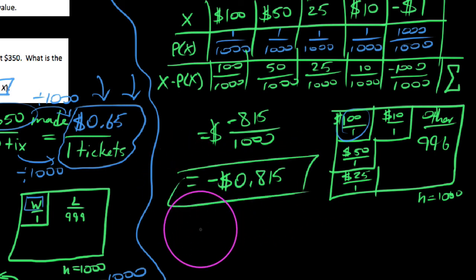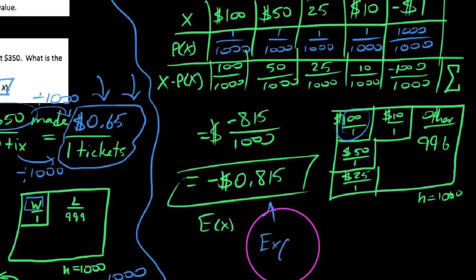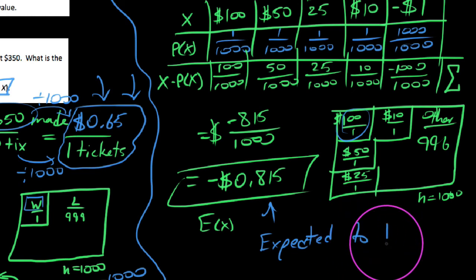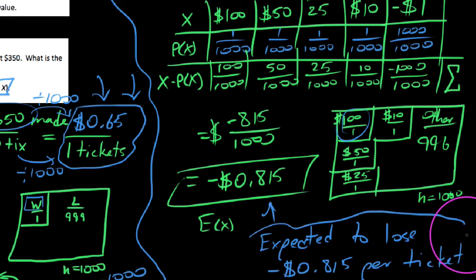And again, we're going to give this a name. This is our expected value, expected gain. But what this means is we are expected to lose. You wouldn't want to play this game unless, I guess, you were going for a good cause again. Per ticket. So when we talk about expected value, it is just a measure, an assessment of the average win or loss per ticket.